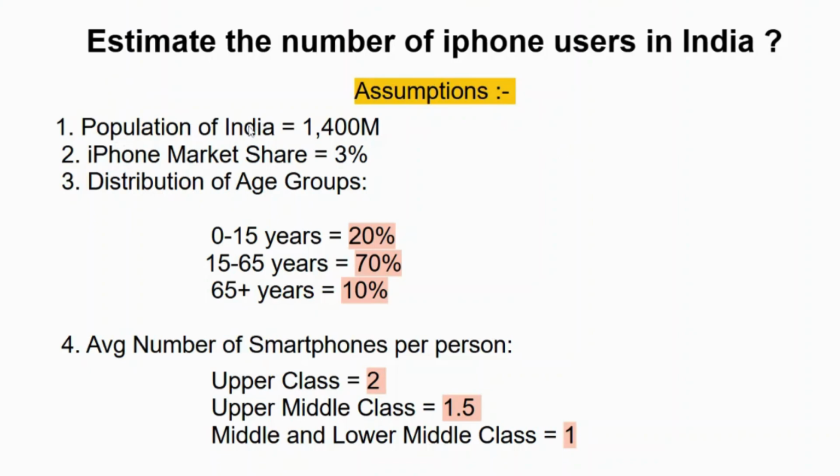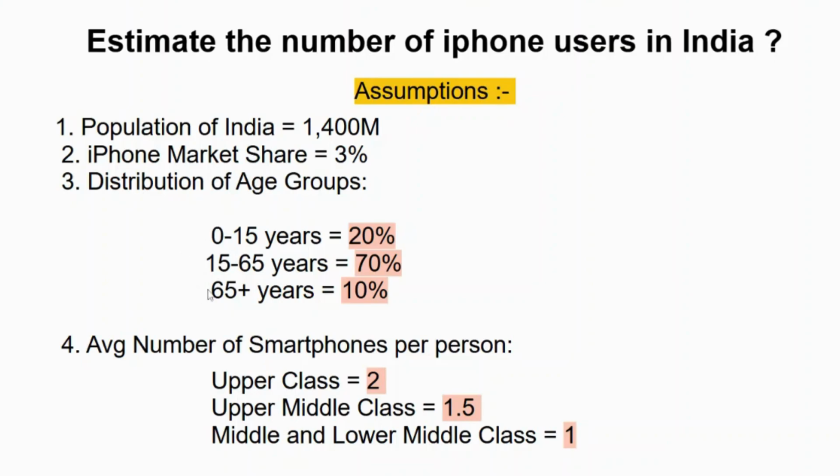First one, obviously, we would start with the population of India. We're assuming it around 1.4 billion, which is around 1,400 million. Then, as we are calculating the number of iPhone users, we need to have the iPhone market share. That is assuming around 3%. Out of all the smartphones which are available in the market, let's assume 3% is actually owned by iPhone. Then we would use the age group distribution here to solve this problem.